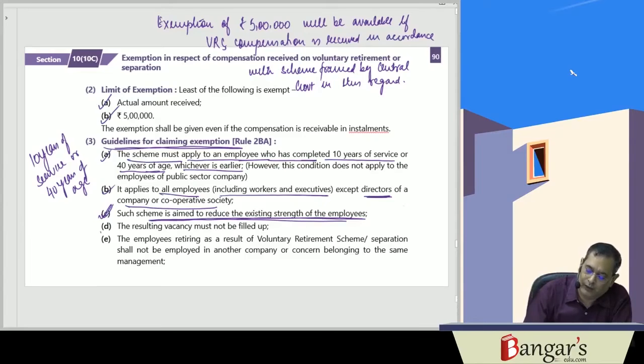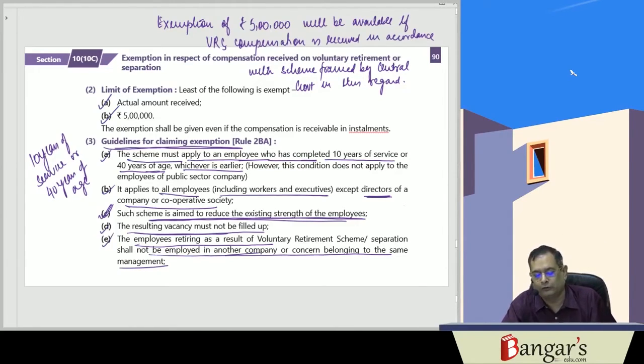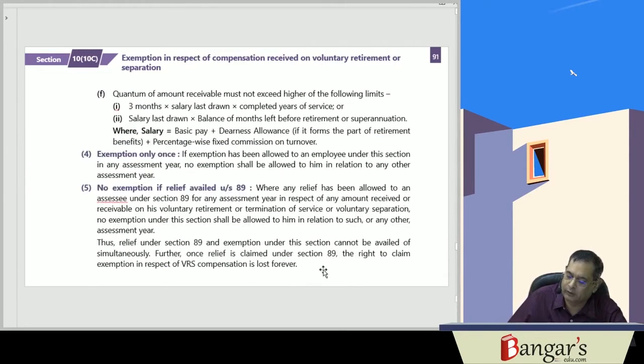So the vacancy must not be filled up again, and neither must the retiring employee be employed in a concern belonging to the same management. So here this VRS scheme has been drawn for reduction in the overall strength of the employees, and the vacancy caused by the voluntary retirement is not filled up again, and neither is the retiring employee employed in a concern belonging to the same management.